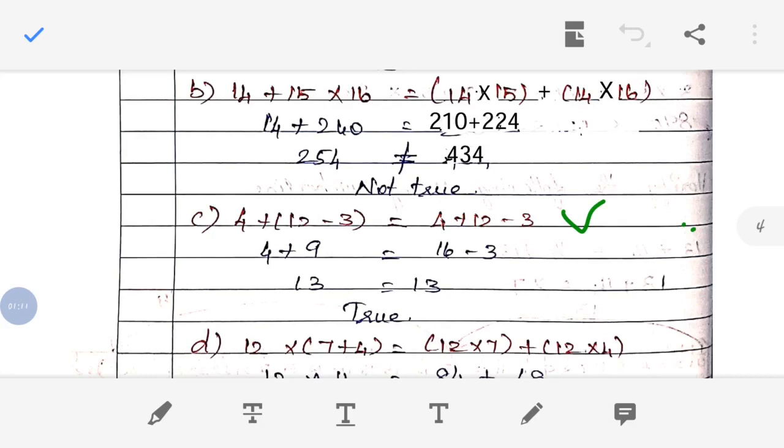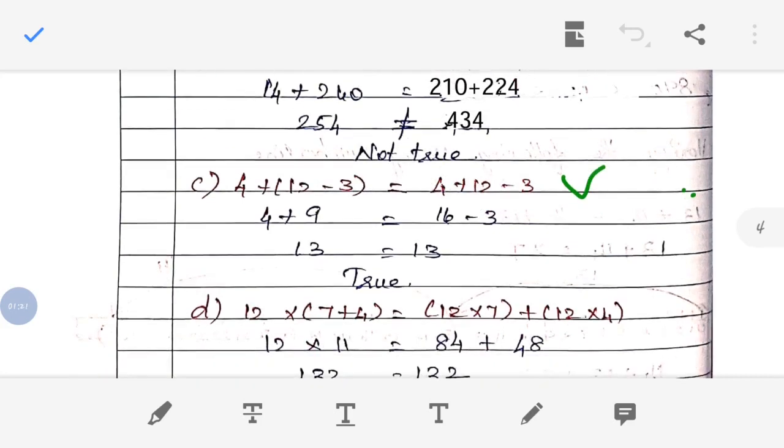Now look at the C question. C question is 4 plus (12 minus 3) is equal to (4 plus 12) minus 3. Here they have given the bracket, there they didn't give the bracket. So now in the left hand side, first we will concentrate on the brackets. So 12 minus 3 will be 9. Then 9 plus 4 is equal to 13.